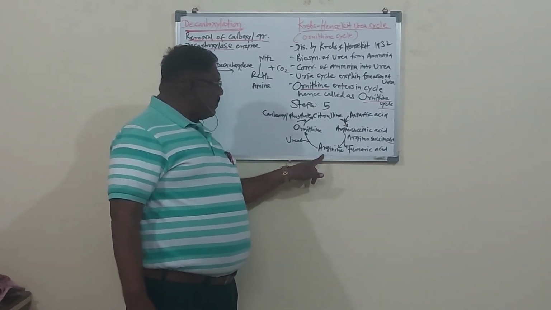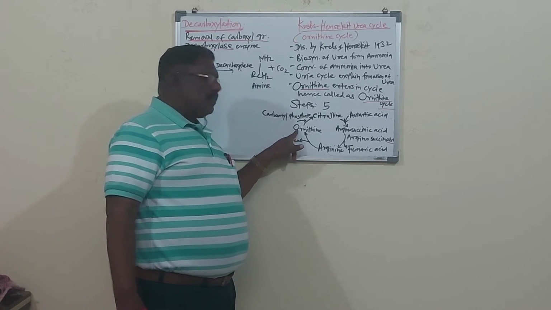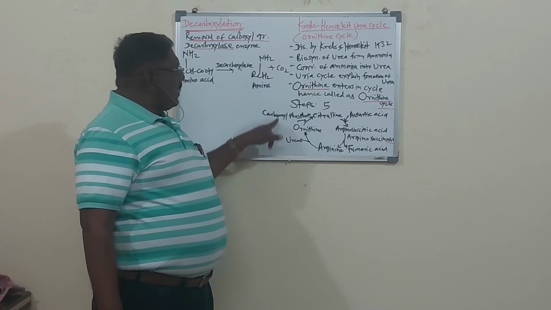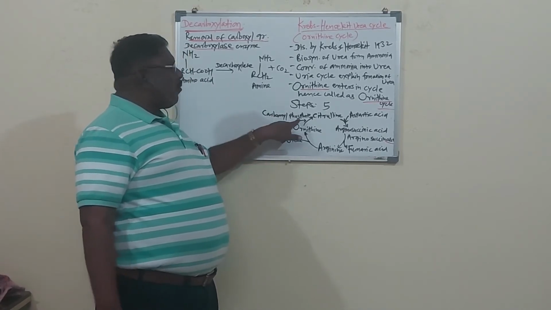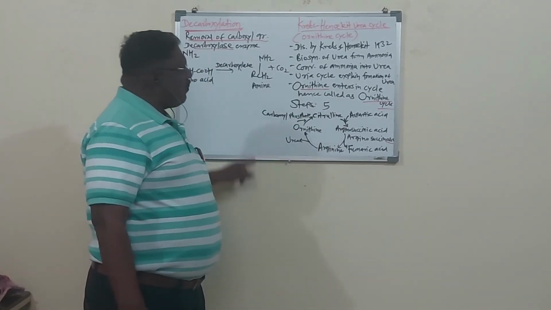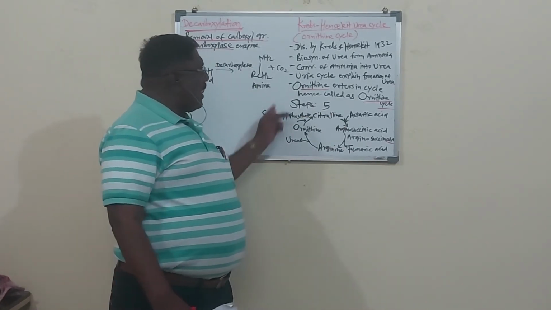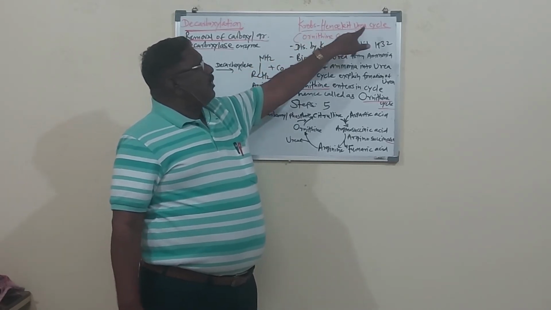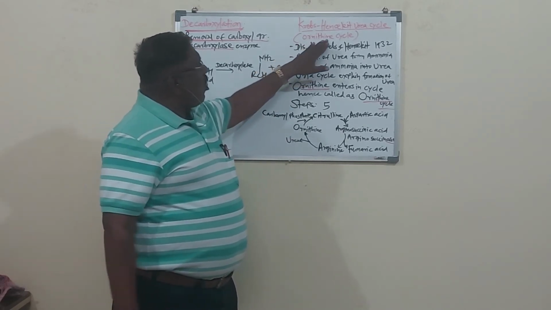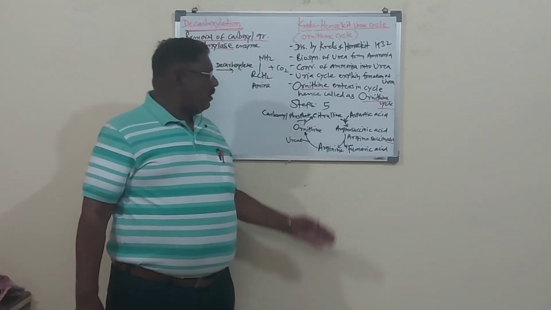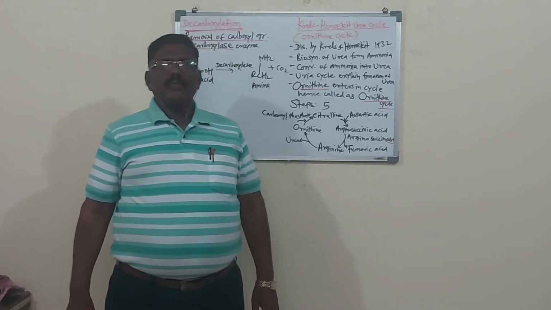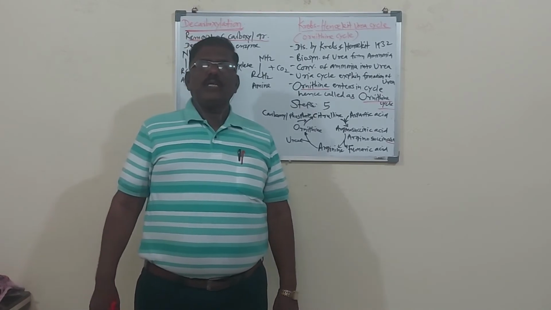Then this arginine converts into ornithine. At the same time urea is synthesized, urea is separated. Then again this ornithine combines with carbamyl phosphate, and citrulline formation takes place again. So this is in the form of a cycle. It is called the Krebs-Henseleit urea cycle. It is also called the urea cycle only, and also the ornithine cycle. So dear students, after completing this ornithine cycle, this is the last bit from unit number 4.